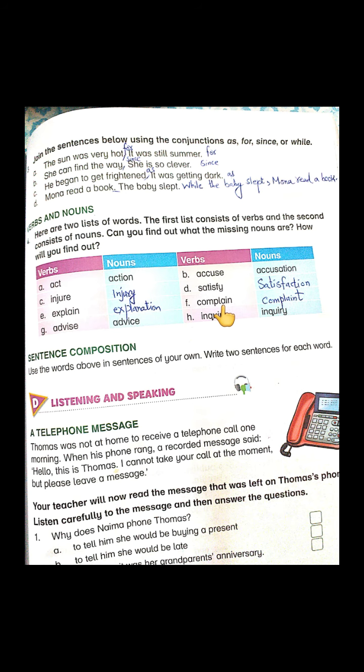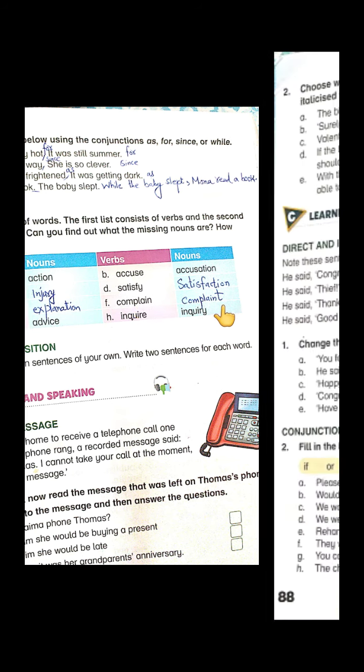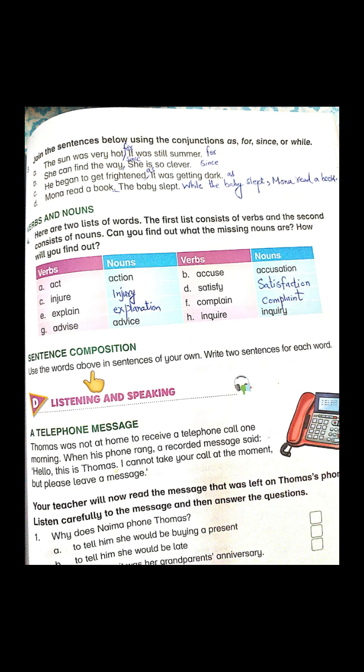Now what you are going to do. Here they said sentence composition. Use the words above in sentences of your own. Write 2 sentences for each word. But I will say you can write a single sentence for each word. Not 2, not required. If you can do one thing: in this row, you will write the sentences about verbs, and in the second row, you will write sentences about nouns. Got it? You can write sentences this way. So 4 sentences will be about verbs and 4 sentences about nouns.